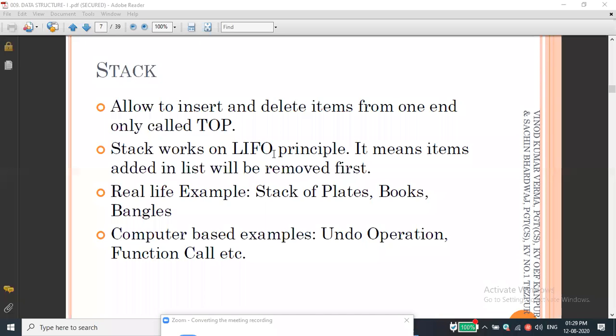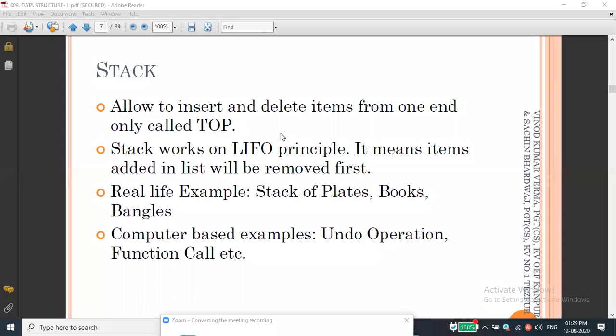First out: for example, if I want to remove all the watermelons from the box, how can I do it? I first take out the last one, the third watermelon, and keep it down. Then I take the second one, then the first one. This full form helps us easily understand the stack concept. We are saying LIFO: last in, first out.